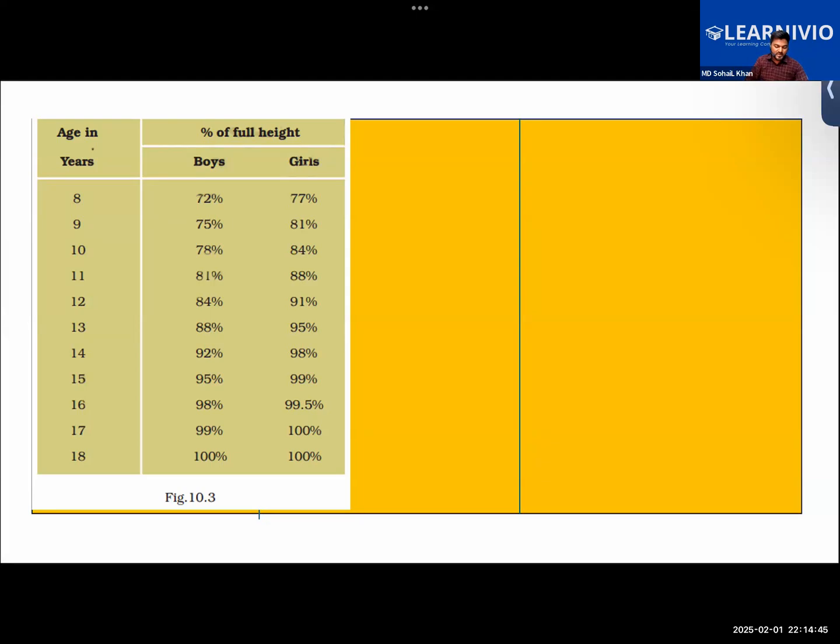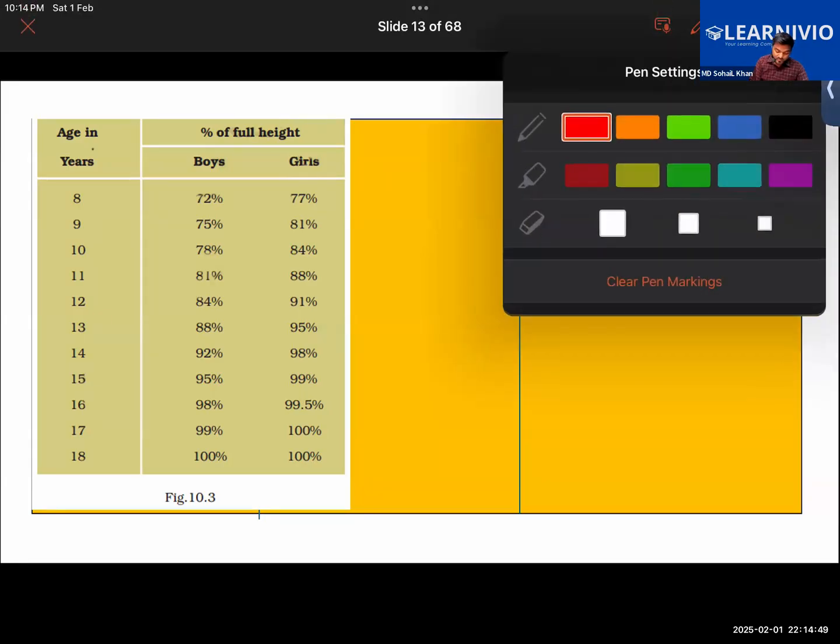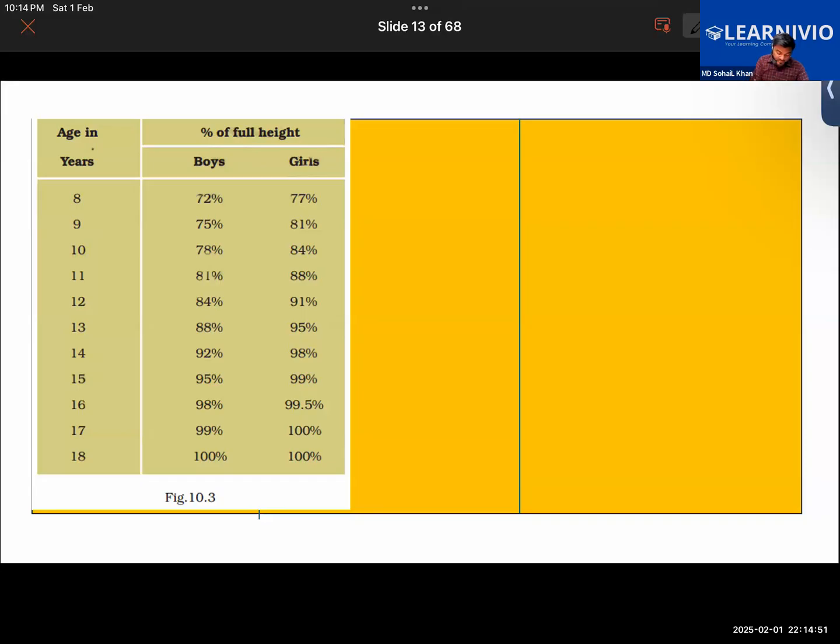Yes, that is also required. Suppose the current height is 160 centimeters. That's the current height. Take this value and, based on this, solve it.